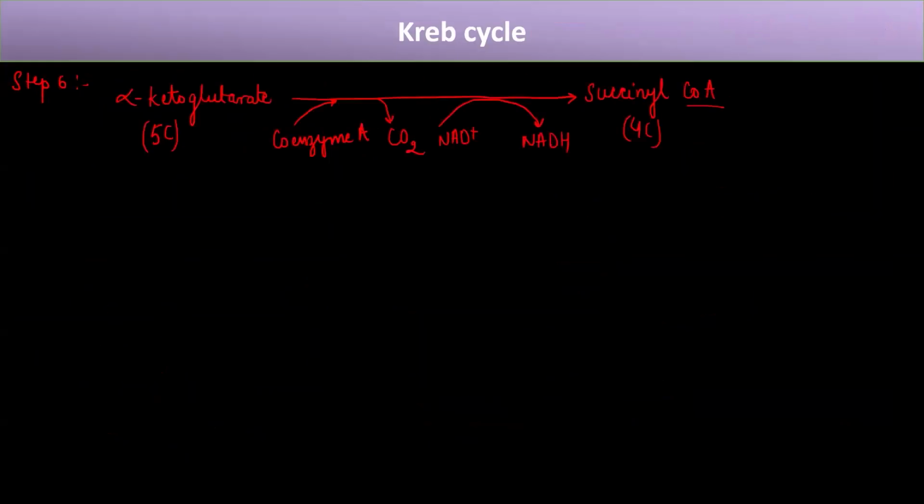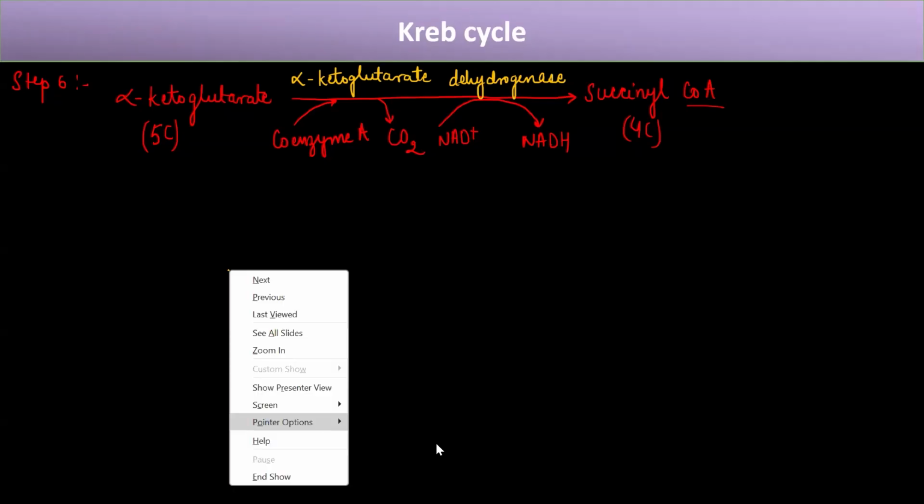And this is catalyzed by an enzyme whose name is also similar to the previous enzyme, and this is known as alpha ketoglutarate dehydrogenase. So this enzyme catalyzes this reaction where the 5 carbon molecule is converted into a 4 carbon molecule, and finally the carbon dioxide that enters in the form of acetyl CoA gets released. Okay, so this is step 6.